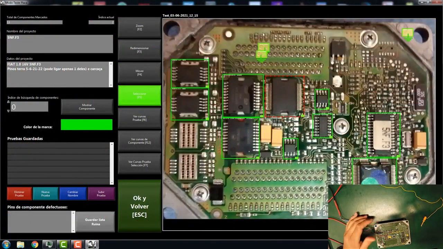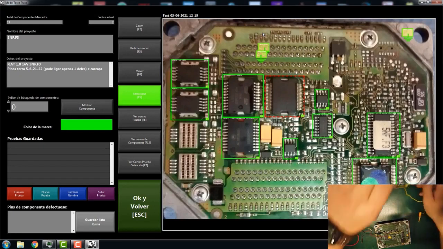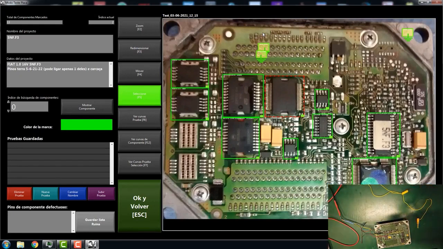I'll see if I can put it. It's not useful to put it. I'm going to change this for the alligator clip. Now I'm going to get confused. I'm not going to put it there in the casing to see if it works for me, and I'm going to compare this one here. Well, it's not selected at 1 either.